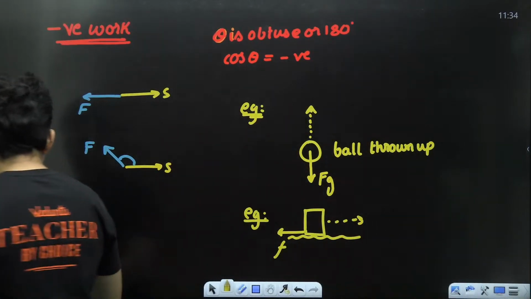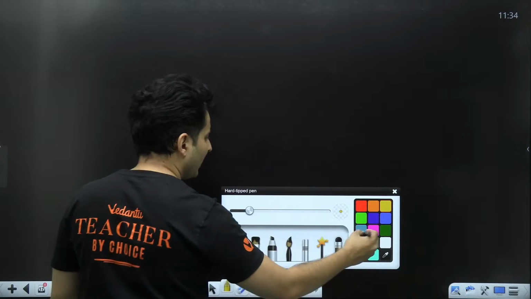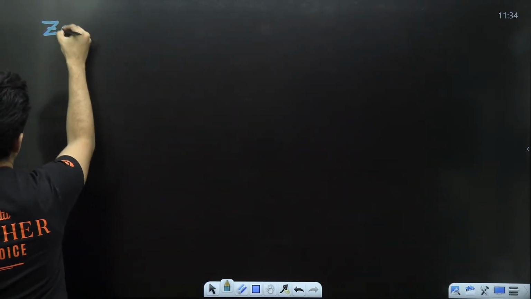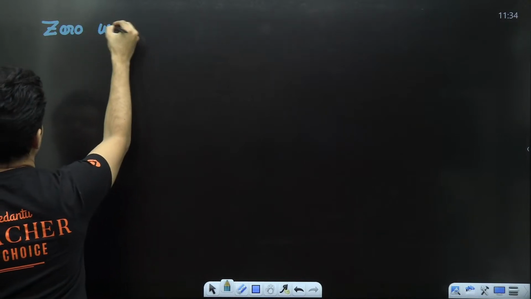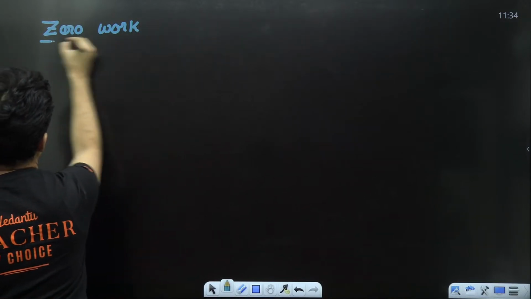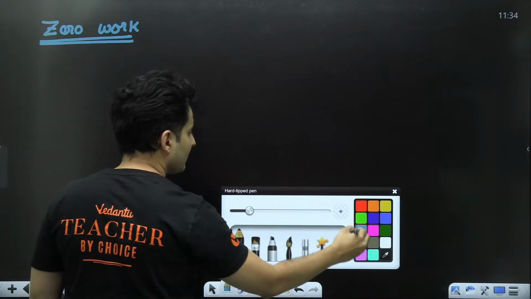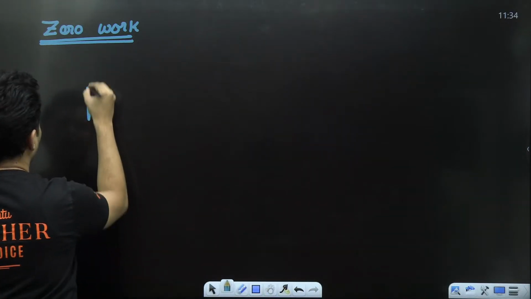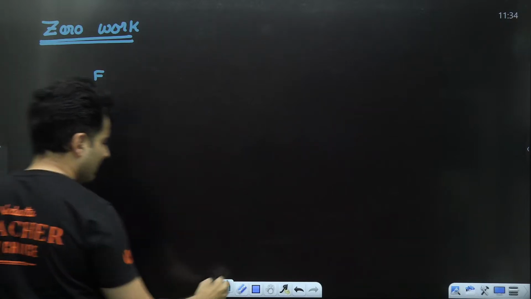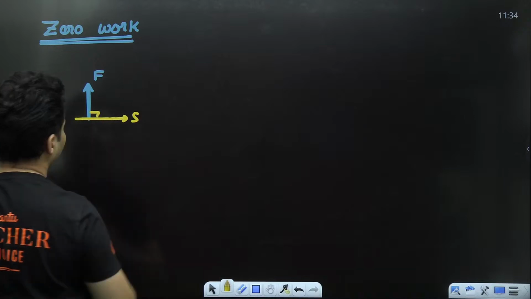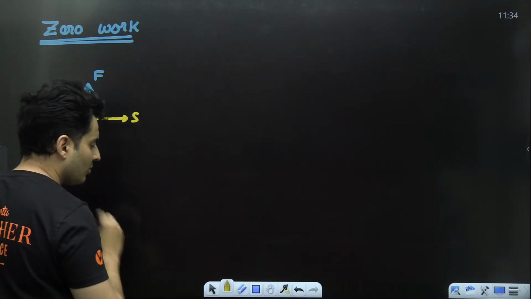Yes. Then what about zero work? Now for zero work, there are many cases. For zero work, there are many possibilities. The first possibility is where your force is there, displacement is also there, but they are perpendicular to each other. This is the first possibility.